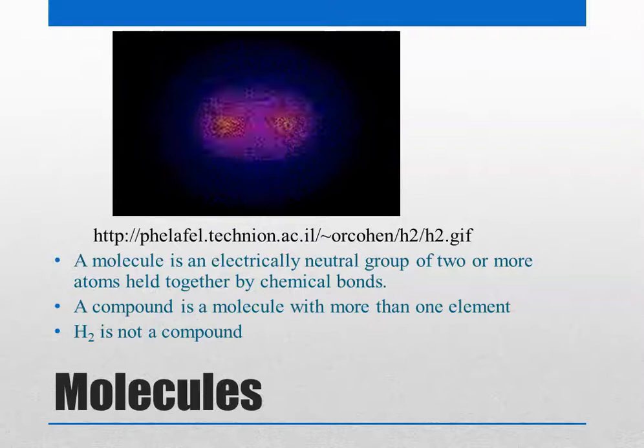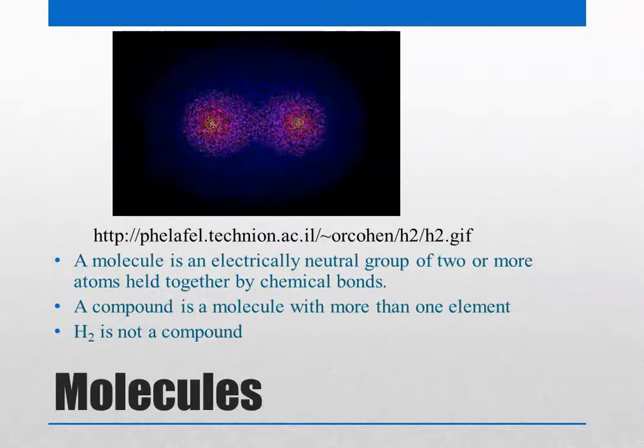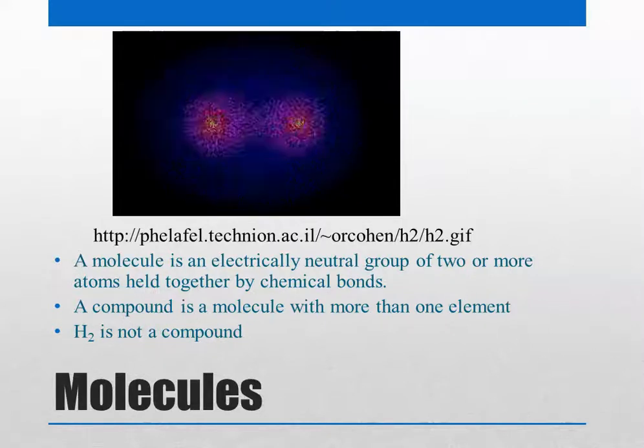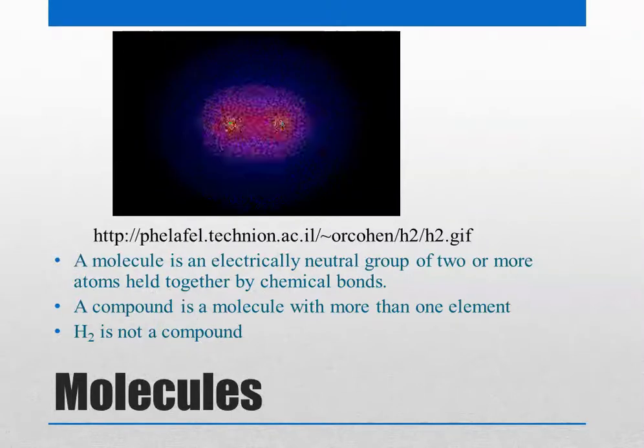If you keep heating it, the atoms will keep vibrating and going further and further away during their oscillations, and at very high temperatures they can break into their individual elements and form plasmas, forming atomic units. So a molecule is an electrically neutral group of two or more atoms held together by chemical bonds.